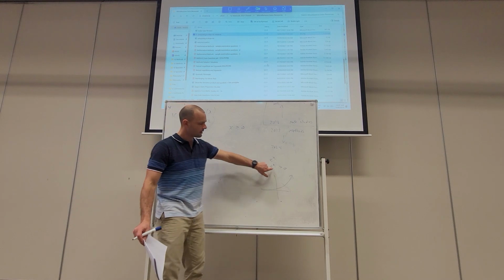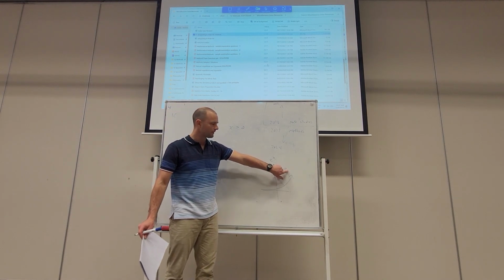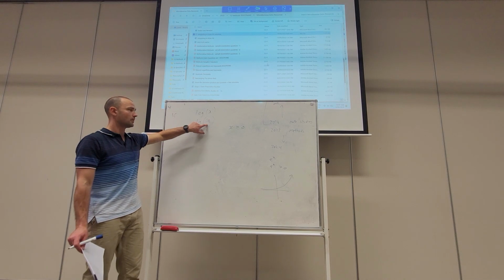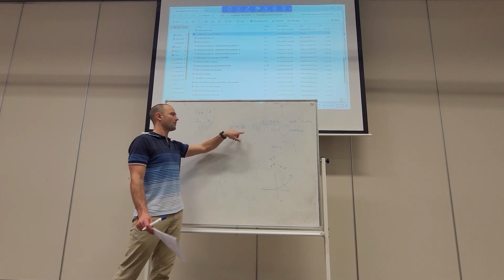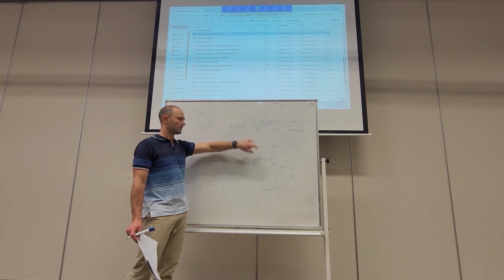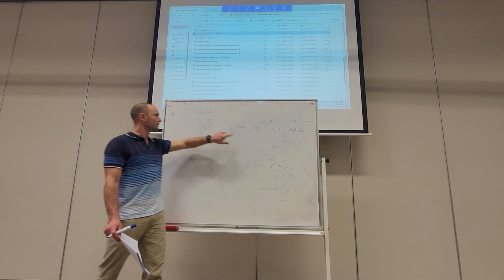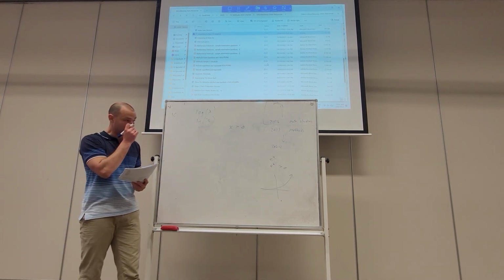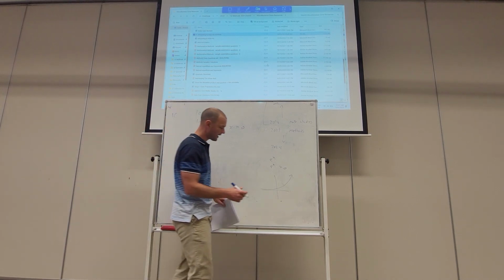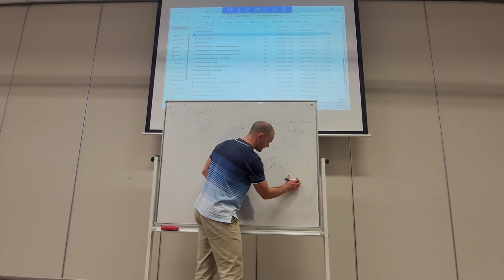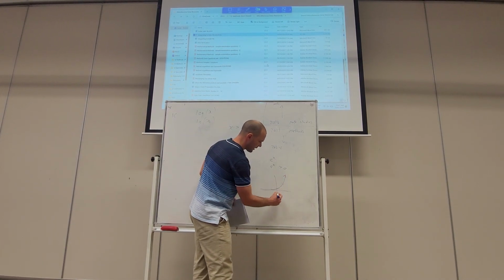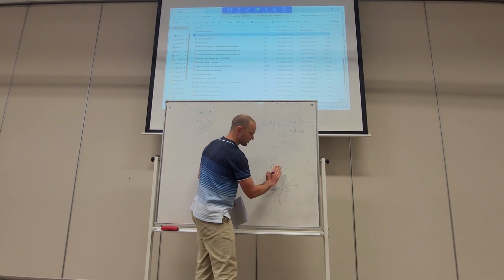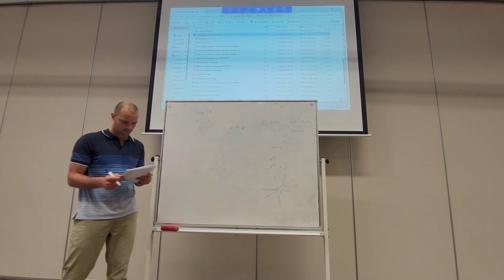Just as the exponential is positive, it exists above the y-axis. This function is positive, exists provided x is positive. So this function exists if y is positive, this function exists if x is positive. And they are the inverse of one another. Now what I mean by that is if you graph e to the x and you graph ln of x, this is what they look like. They're symmetrical about the line y equals x.